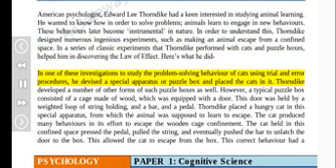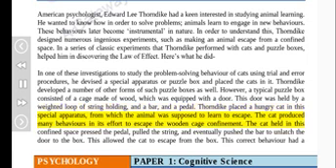In one of these investigations to study the problem-solving behavior of cats using trial and error procedures, he devised a special apparatus or puzzle box and placed the cats in it. Thorndike developed a number of other forms of such puzzle boxes as well. However, a typical puzzle box consisted of a cage made of wood, which was equipped with a door. This door was held by a weighted loop of string holding a bar and a pedal. Thorndike placed a hungry cat in this special apparatus, from which the animal was supposed to learn to escape.